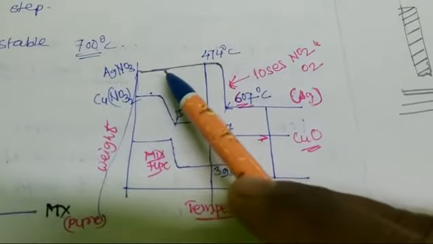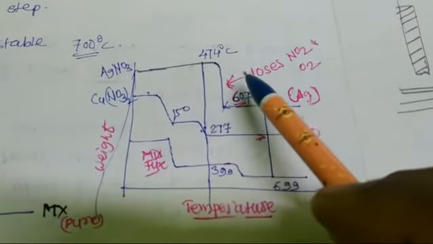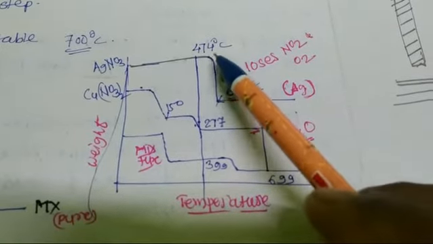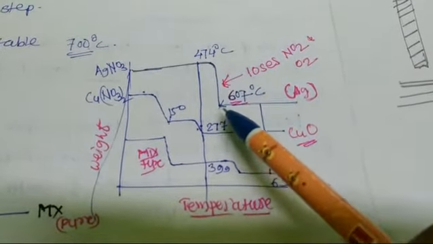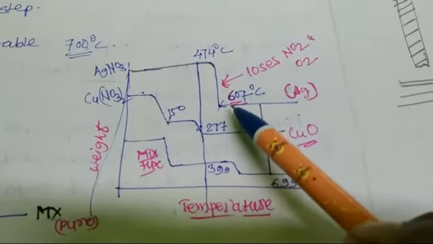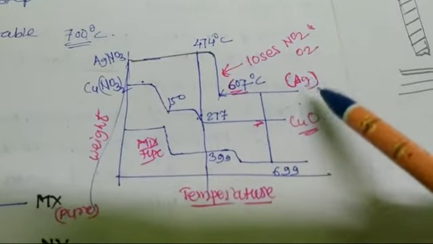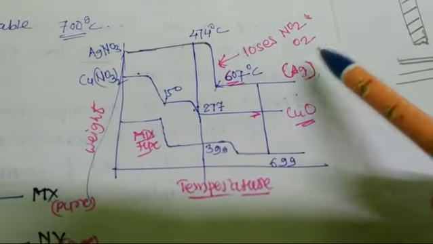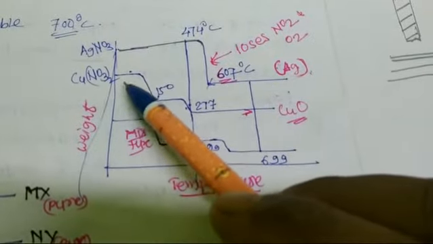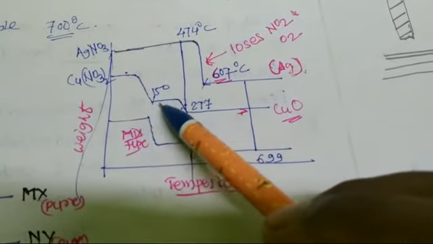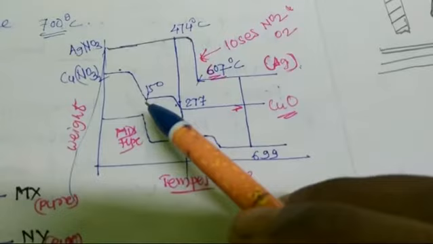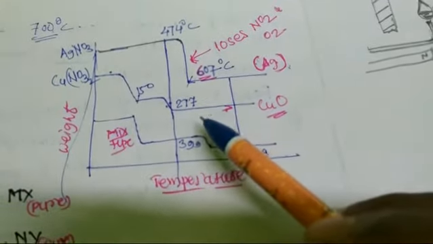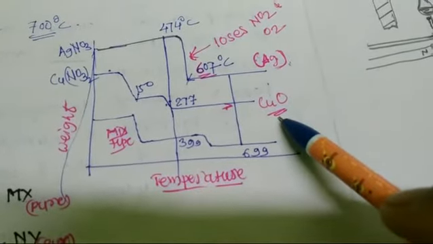The AgNO3 loses NO2 and O2 at 474 degrees Celsius, and at 607 degrees Celsius it converts into Ag, with complete loss of NO2 and O2. Similarly, Cu(NO3)2 loses at 150 degrees Celsius and 277 degrees Celsius and is completely converted to CuO.